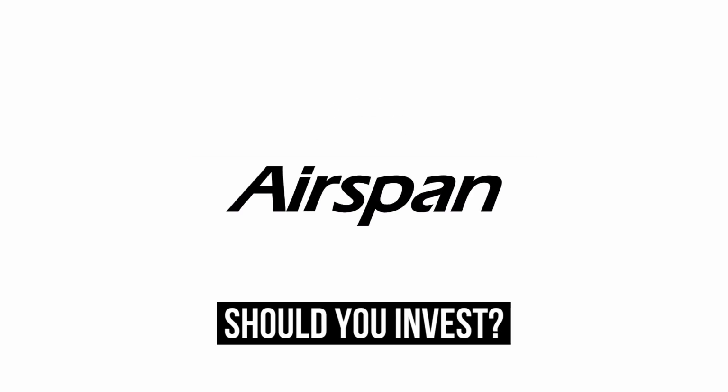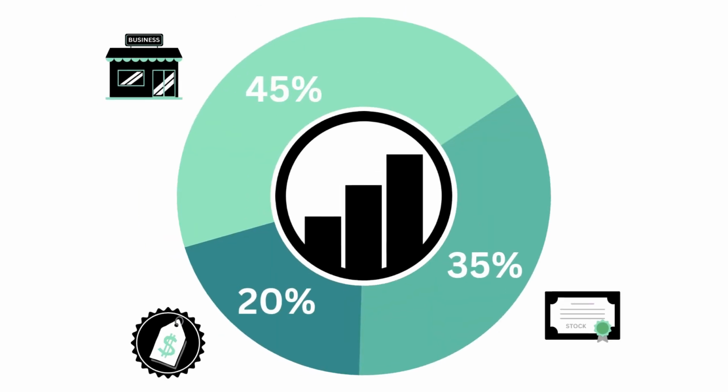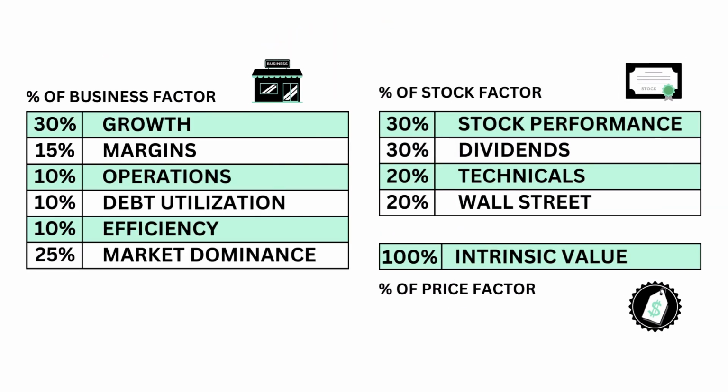Should you invest in Airspan Networks? Let's analyze it on GrowthShares. This analysis is split into three factors: the business, the stock, and the price. Within each factor are a total of 11 metrics from business growth, performance, to intrinsic value.